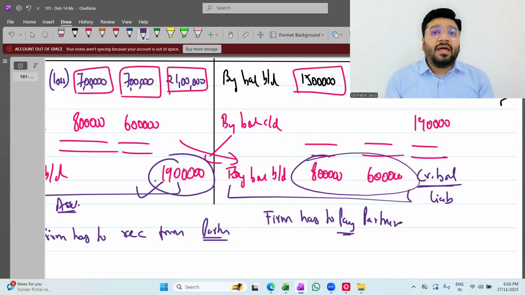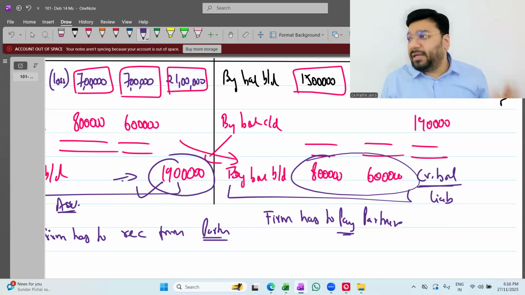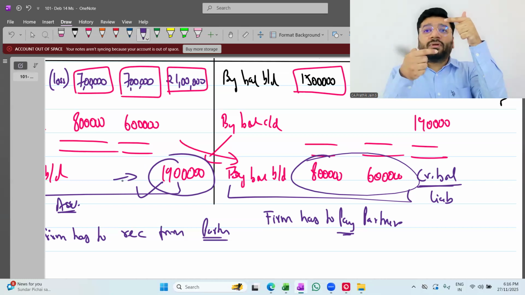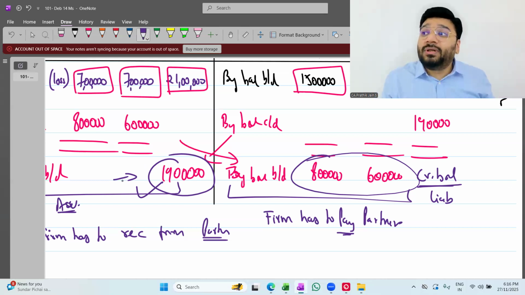In this case, very clearly the question mentions that W is solvent. Solvent means what? Whatever the deficit is, he will go home and get it very comfortably. So he will bring in the money. So please tell me, what will be the journal entry if he brings in 19 lakh rupees? Cash account debit to W's capital. By cash, to W's capital.